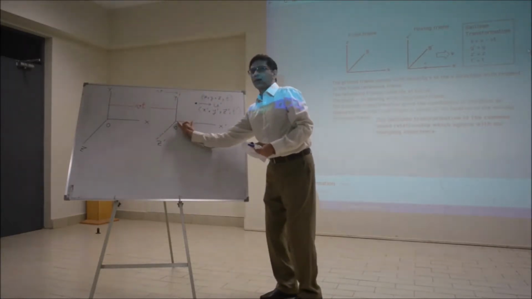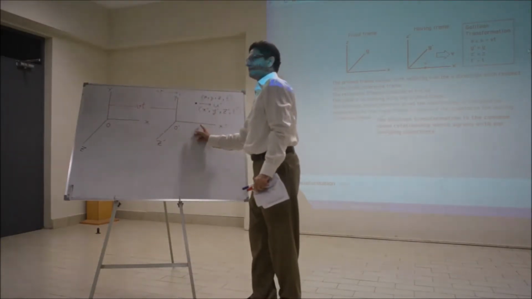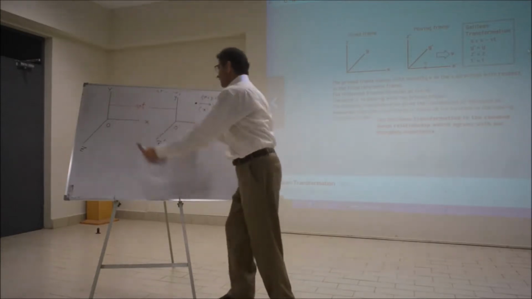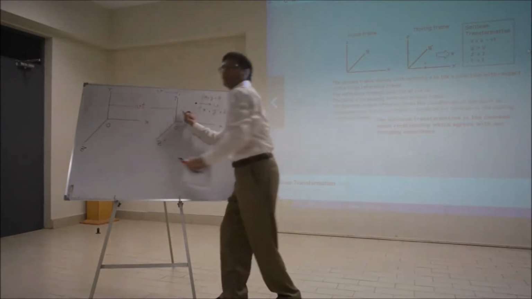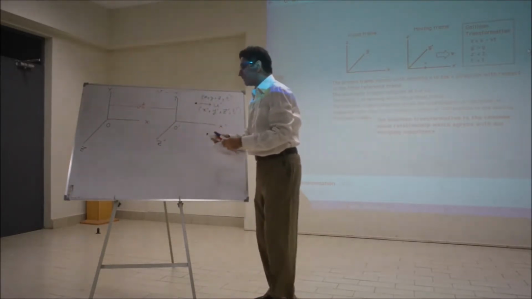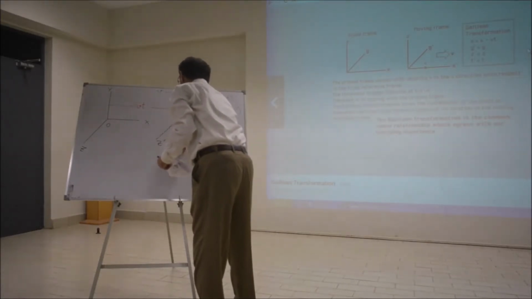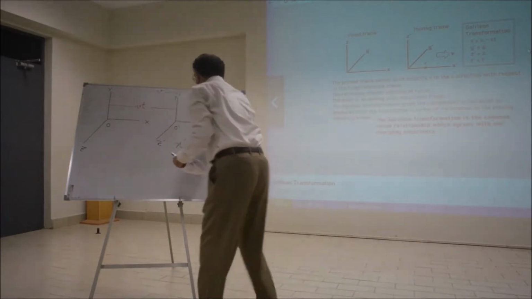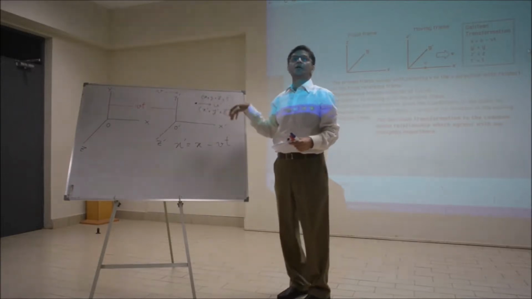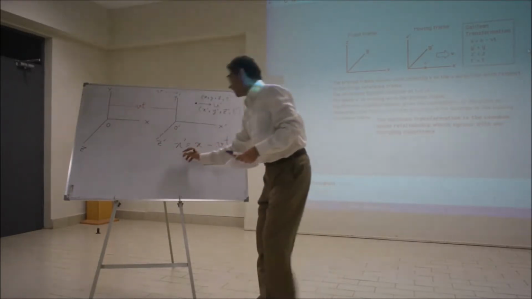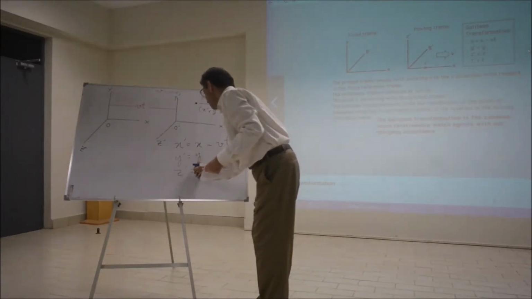Obviously, this distance, x prime, is the entire distance minus vt. If from the entire distance x you take away vt, you get x prime. So x prime equals x minus vt. And since I'm only considering motion along the x-axis, y prime is equal to y, and z prime equals z.